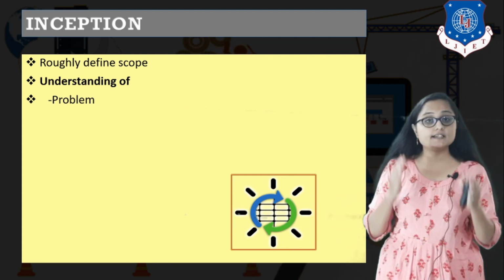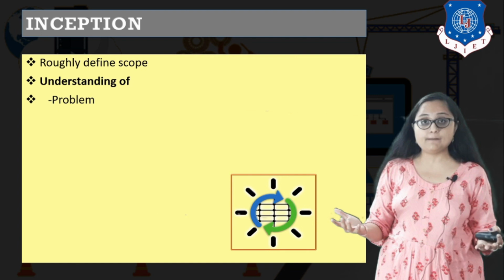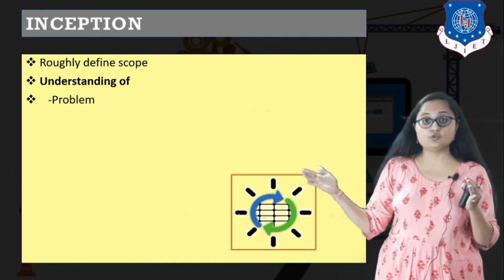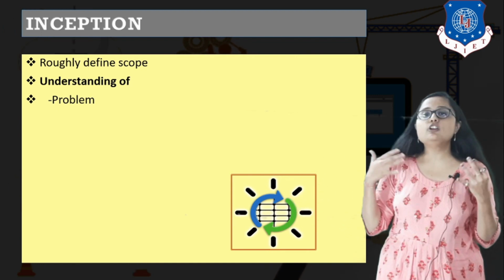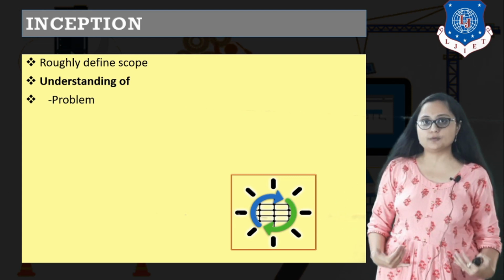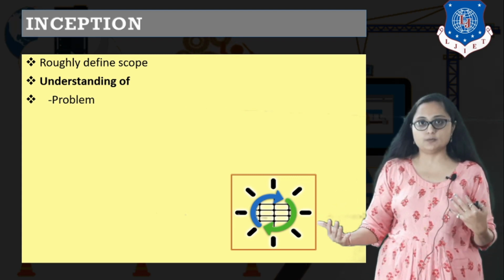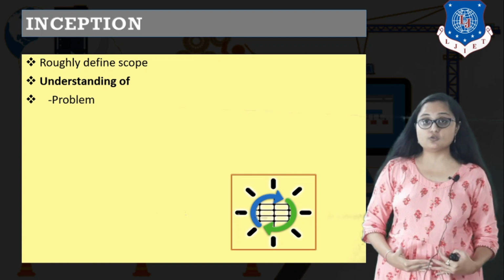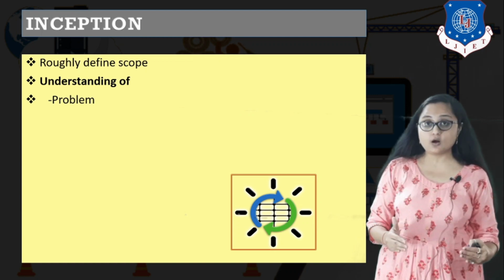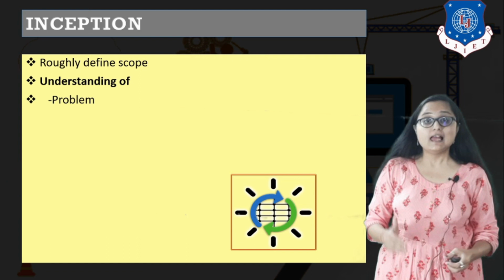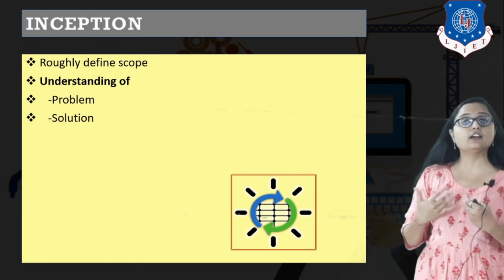If you are not understanding the problem statement, what will happen? The output that you are showing to me may not be exactly what I want, because it is not according to the problem statement. So in real world also you have to thoroughly analyze the problem, you have to understand the problem, and then only you can give the solution.